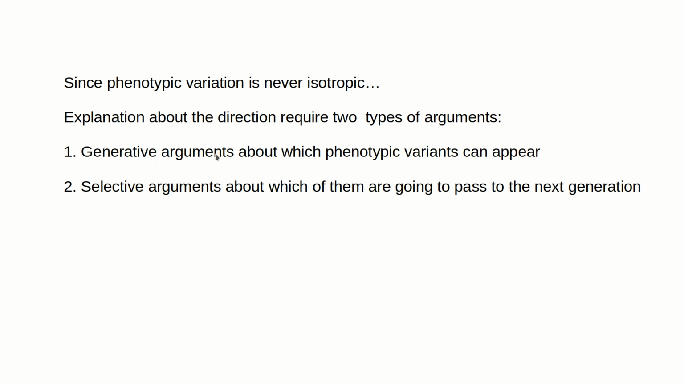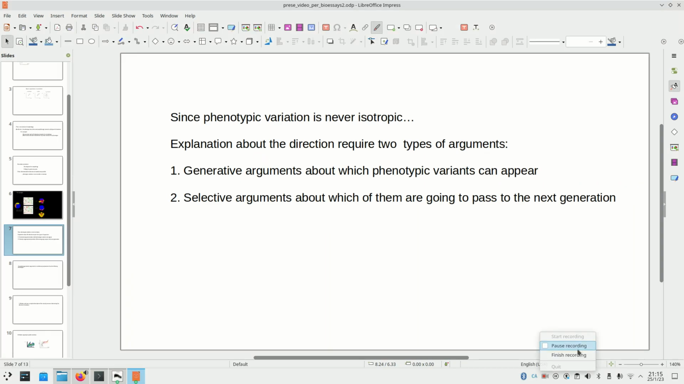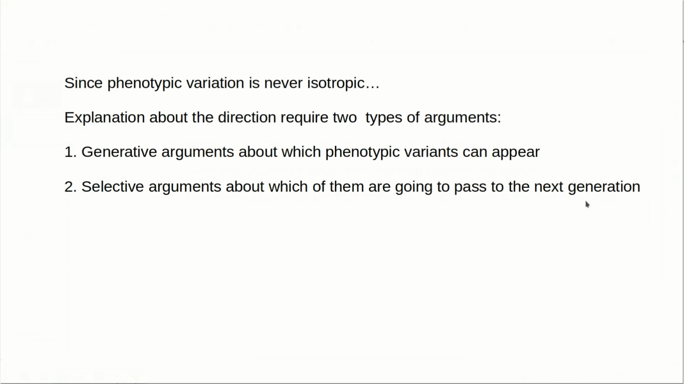Since phenotypic variation is never isotropic, as we come to discuss, explanations about the direction of evolution require two types of arguments. First, generative arguments about which phenotypic variants can arise by mutation, and second, selective arguments about which of them are going to pass to the next generation. Generative arguments relate to generative processes, to which phenotypic variation they can produce and why, while selective arguments relate to natural selection and ultimately to ecology, and in some cases to genetic drift.